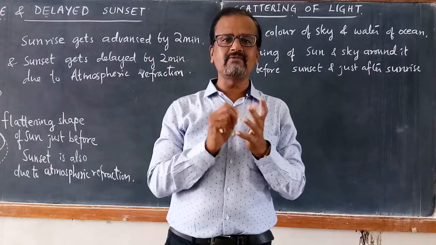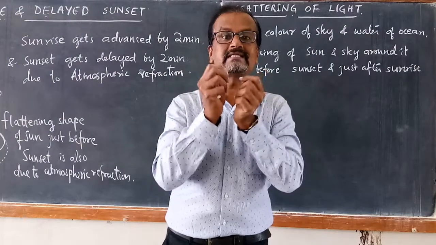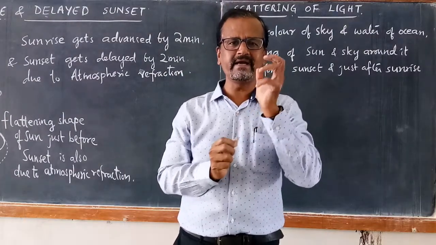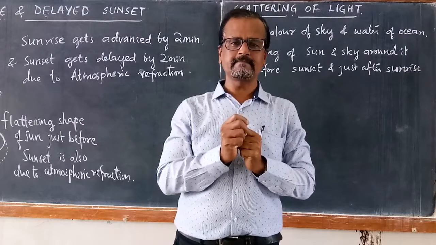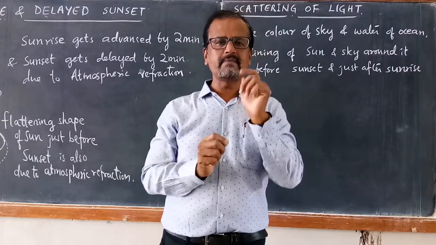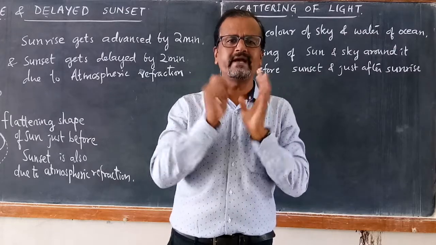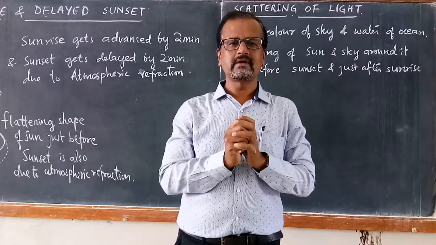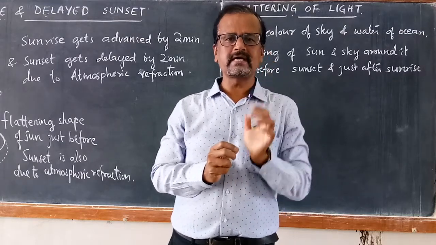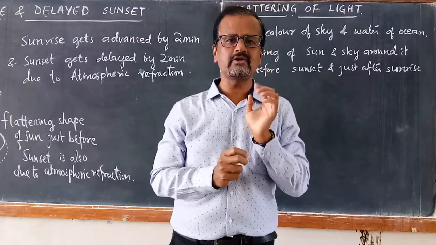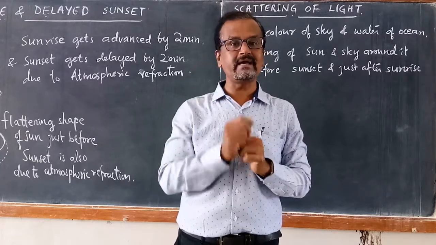The scattering of light takes place by different amounts, by different sized particles. Very fine particles are there, bigger particles are also there. For example, carbon dioxide, nitrogen and oxygen molecules are very fine, very small, and can't be seen with our eyes. The molecular size of nitrogen, carbon dioxide and oxygen is much smaller than the wavelength of light.